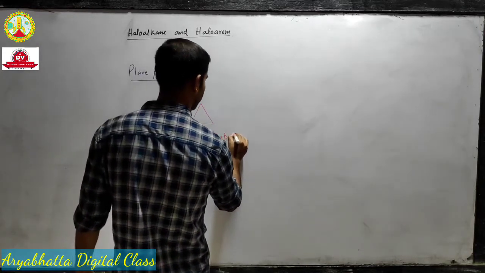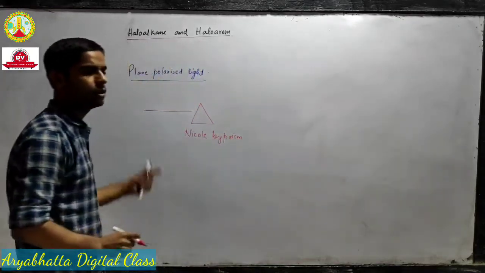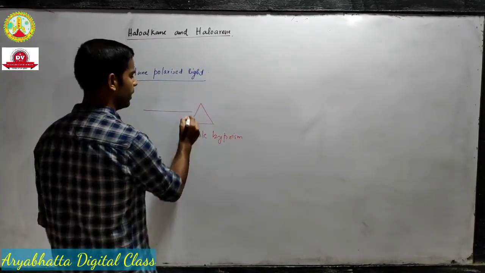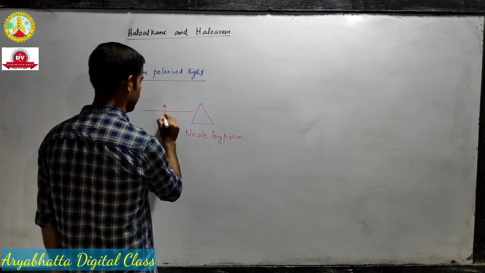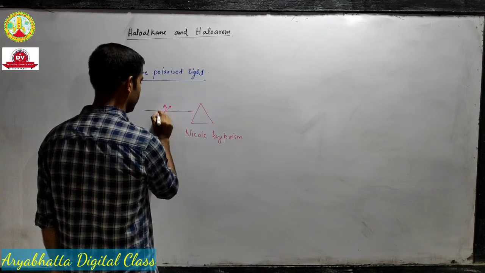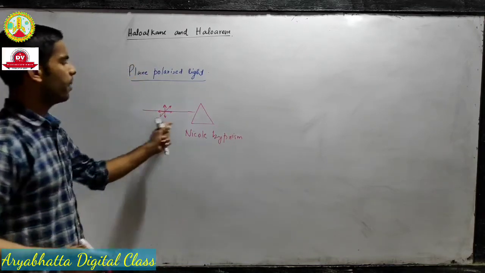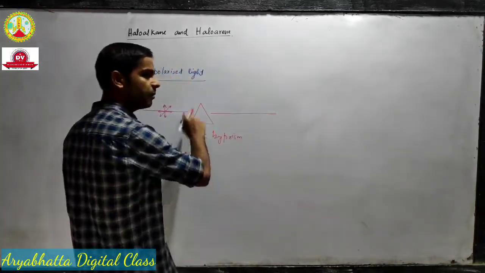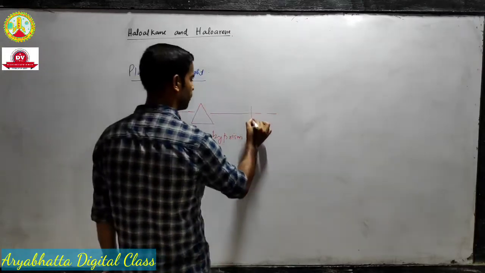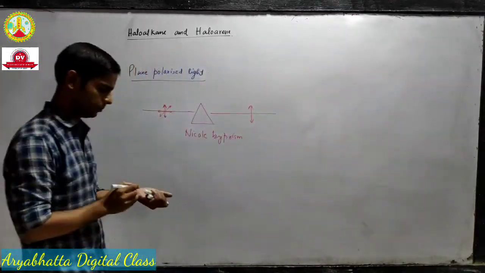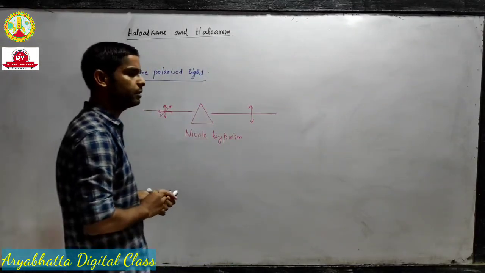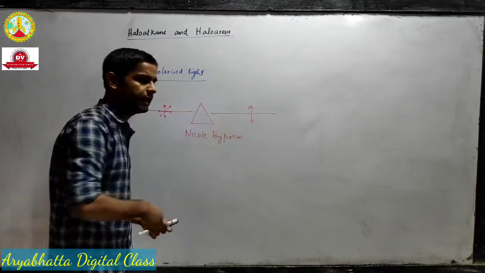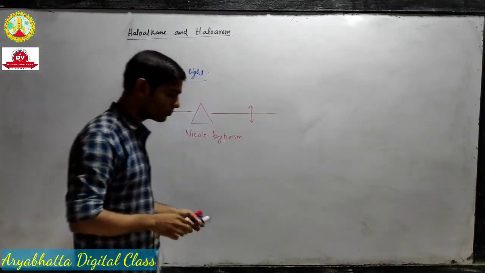There are other ways also to produce plane polarized light, but we are taking one example. So this is three-dimensional light, and when we pass it through a Nicol prism, the light that emerges from the prism is plane polarized. Plane polarized means it is propagating in one plane.